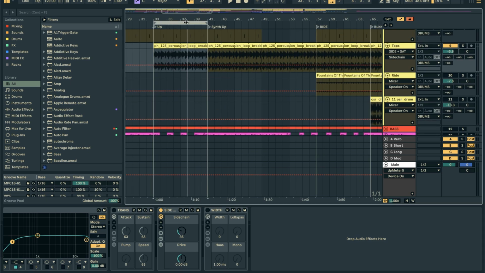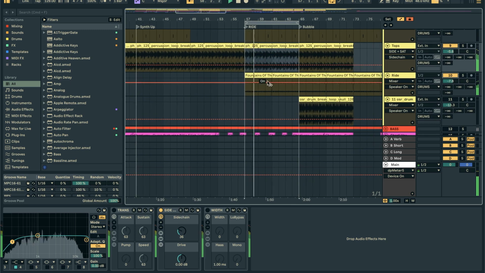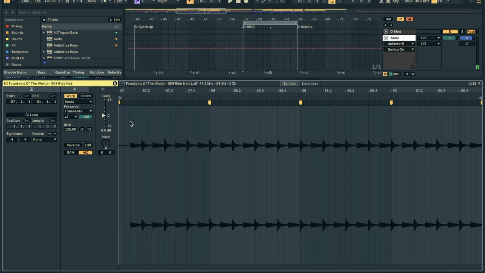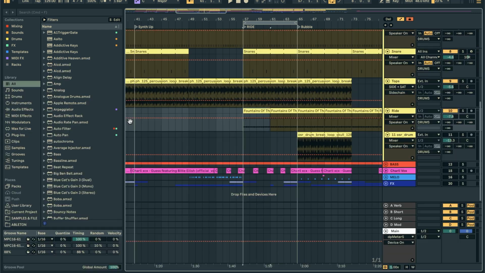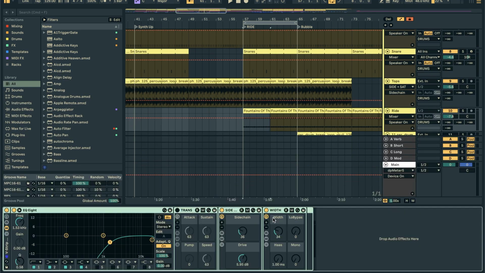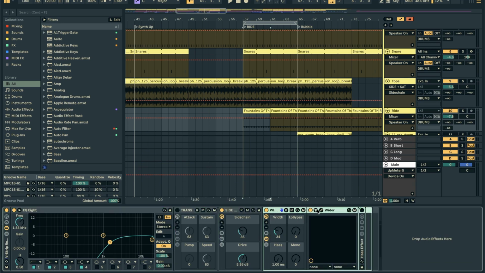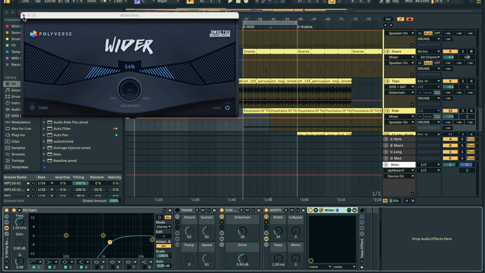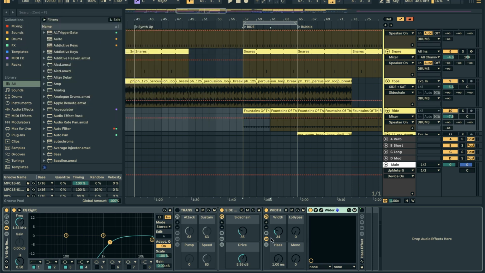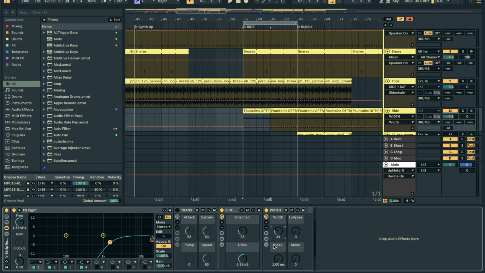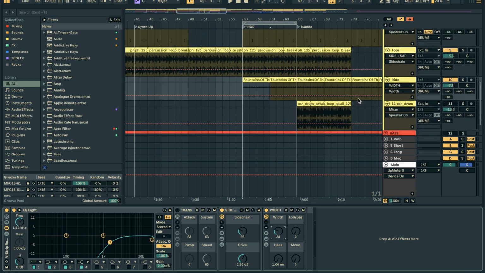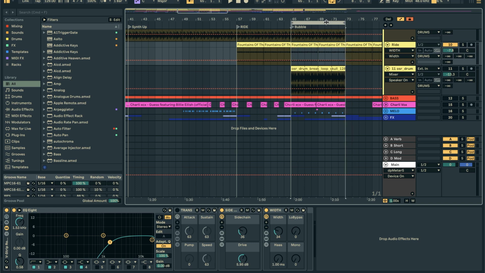And then other than that, there's just a small little ride loop here, which is just a cool loop that I have from something, maybe a remix competition. It's just dialed in terms of the volume. We have a little bit of sidechain using this width plugin that I like a lot. Also free, Polyverse Wider, completely free. I've mapped that wide width knob to an Ableton rack here, so that I don't have to open up the plugin all the time. It's just pushing it to the left and right, making it more stereo, leaving space in the middle for everything else. And then the last thing that's being added here is this drum loop right here.